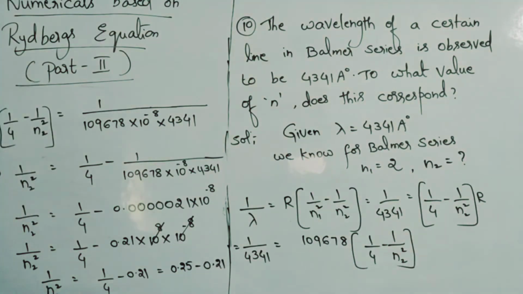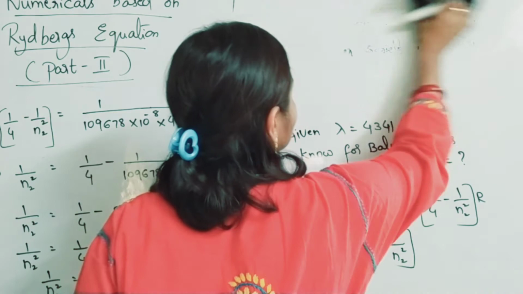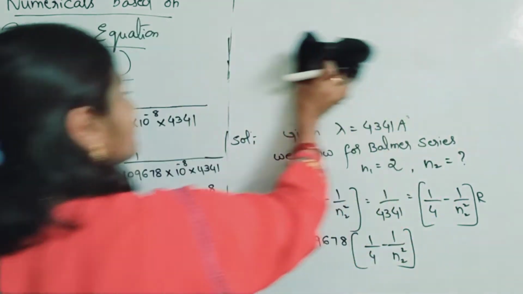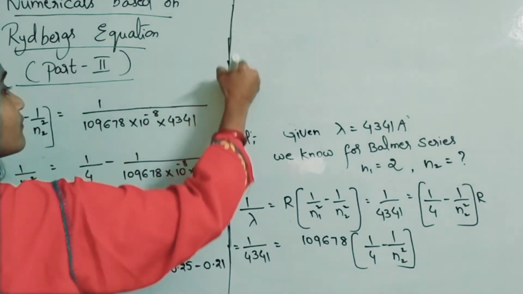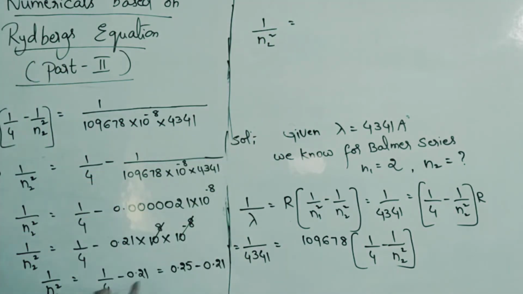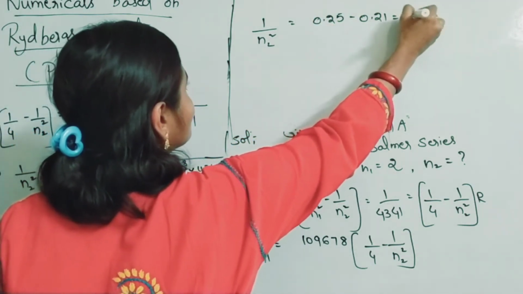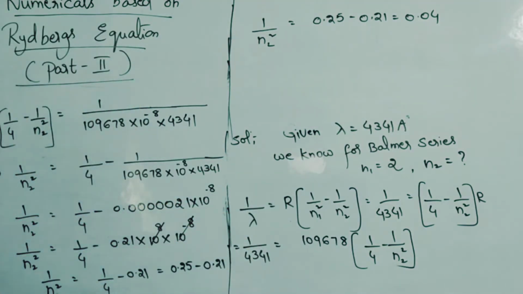So 1 by n2 square, how much did you get? 1 by n2 square is equal to 0.25 minus 0.21, which is equal to 0.04. The 1 by n2 square value you got is 0.04.